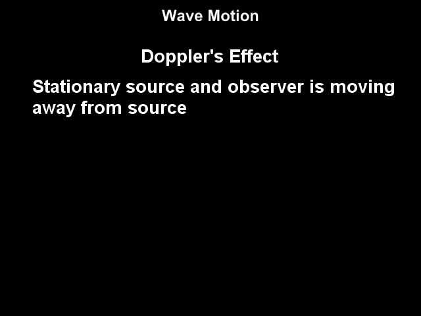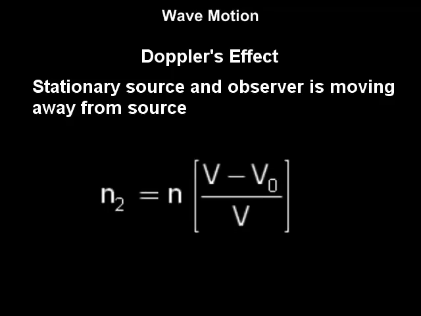When the source is stationary and the observer is moving away from it with velocity Vo, the apparent frequency n2 heard by the observer is given by n2 = n (V - Vo)/V.